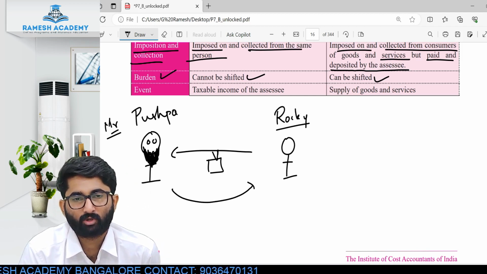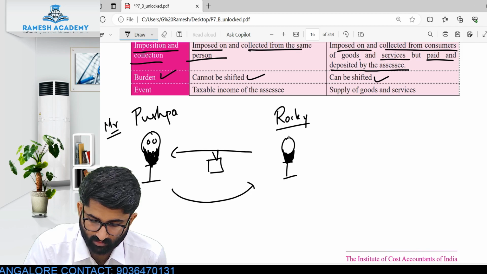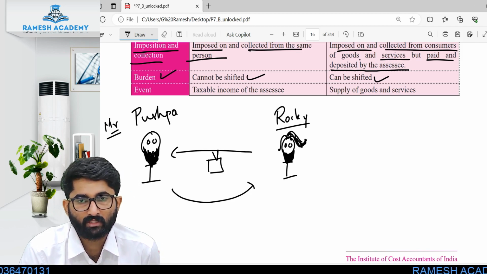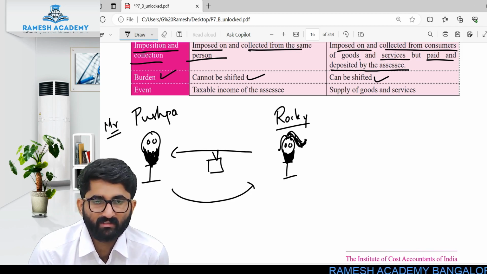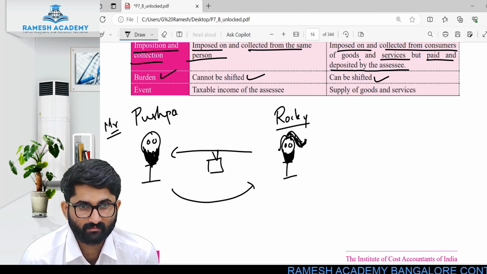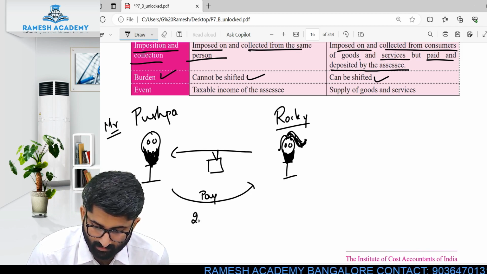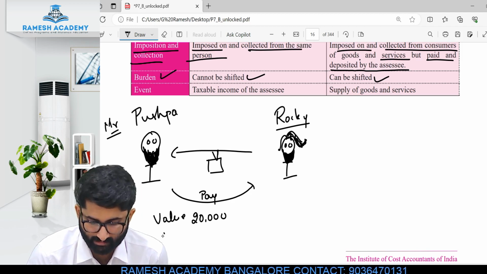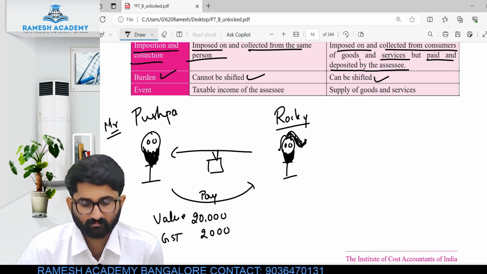This is Rocky Bhai. This is Pushpa purchased some sandalwood from Rocky Bhai. What he paid as the payment, he paid 20,000 rupees as the value, and the GST paid on this is 2,000.